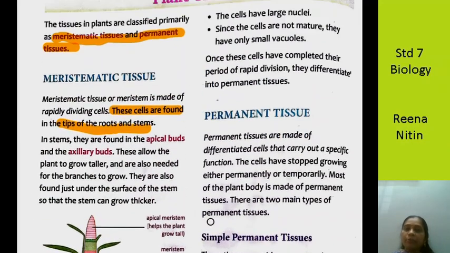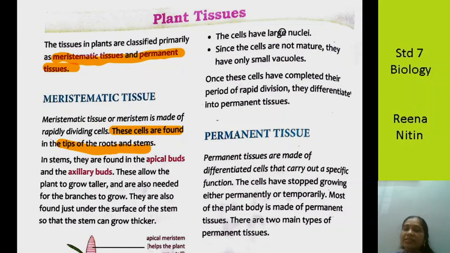Now we come to this side. The cells have a large nucleus. Now what is a nucleus? It's like the brain of the cell. Each cell has a main commanding part. Just like our brain commands us to function, in the same way the nucleus is the commanding part of the cell. So these cells have a large nucleus. The nucleus is very large.